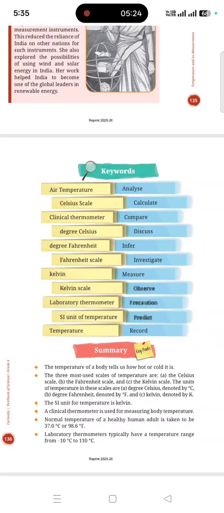Today's key takeaways are: air temperature, Celsius, clinical thermometer, degree Celsius, degree Fahrenheit, Fahrenheit scale, Kelvin, Kelvin scale, laboratory thermometer, and the SI unit of temperature, that is Kelvin. Then, what is temperature? It is the degree of hotness or coldness of any body.